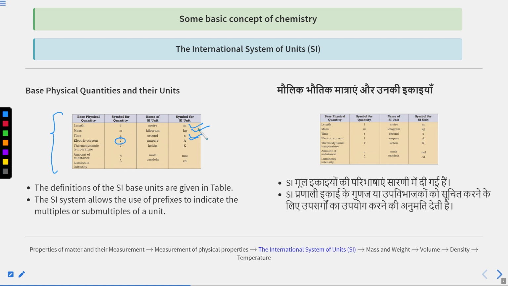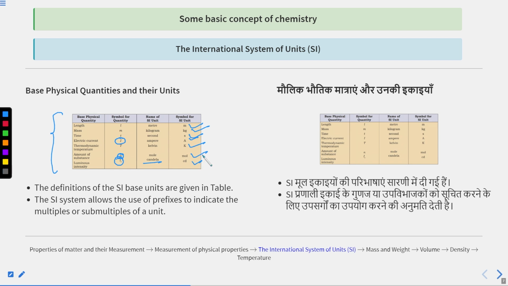The next is thermodynamic temperature. Symbol for quantity is capital T. Name of the SI unit is Kelvin and symbol for SI unit is capital K. Amount of substance, symbol for quantity is small n. Name of the SI unit is mole and symbol for the SI unit is mol. Luminous intensity, symbol for quantity is Iv. Candela is the name of the SI unit and cd is the symbol for SI unit.